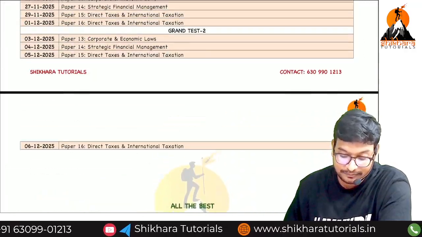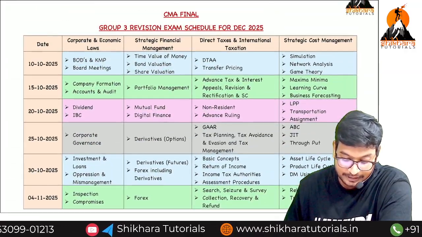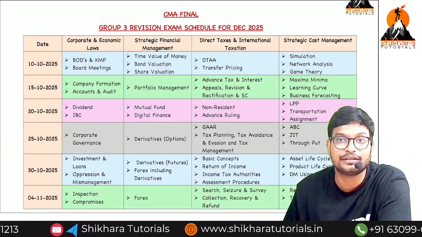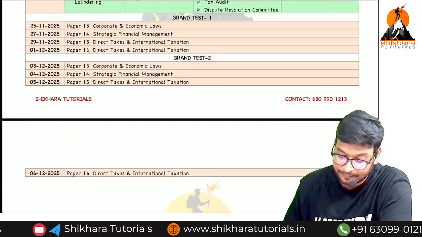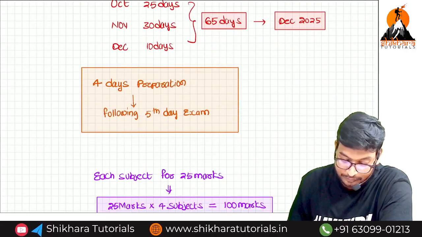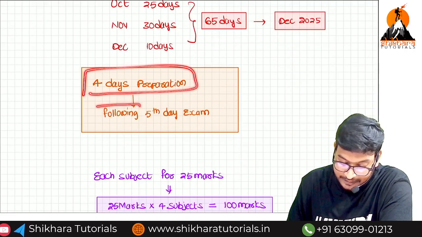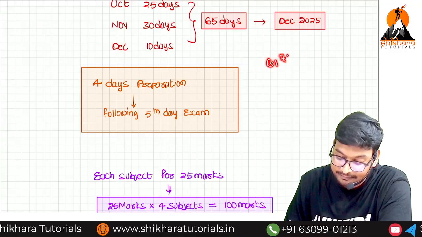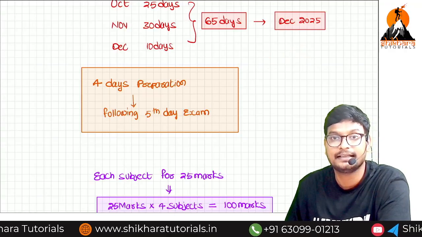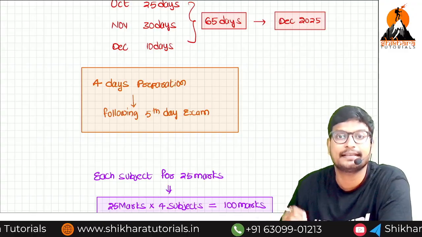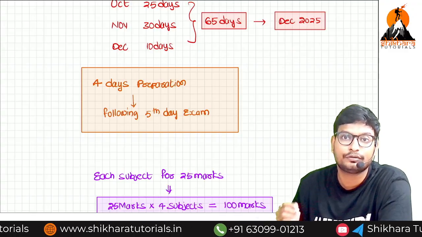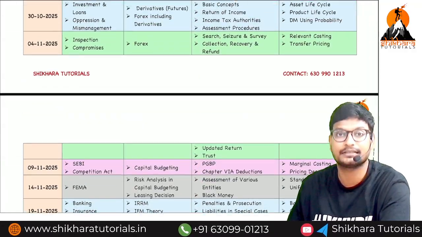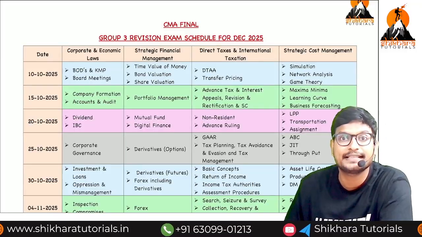The examinations will start from 10th October 2025. An examination on 10th October means you need to prepare for 4 days before. So 4 days are for preparation and the 5th day is the examination. That means you need to study on the 6th, 7th, 8th and 9th. Then you appear for the examination on the 10th. And again, you study on 11, 12, 13, 14, and again the 15th is the examination. So like that, how many exams do you need to write?